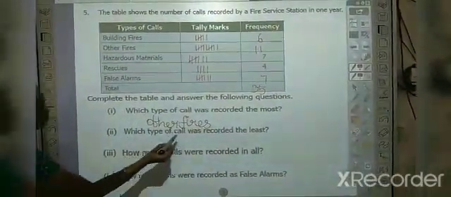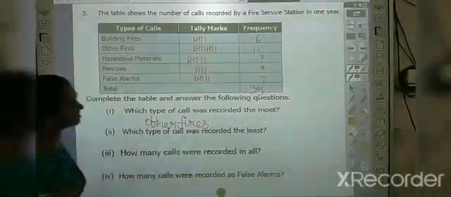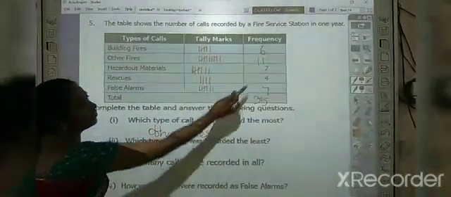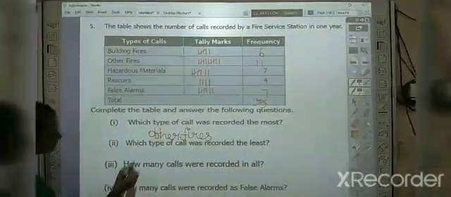Which type of call was recorded the least? So which is the least number here? 4. 4 represents rescues.